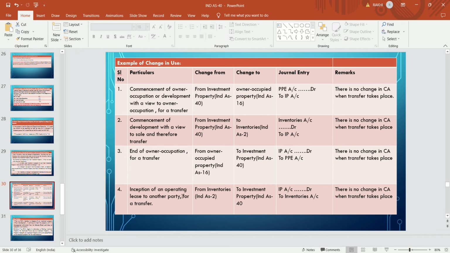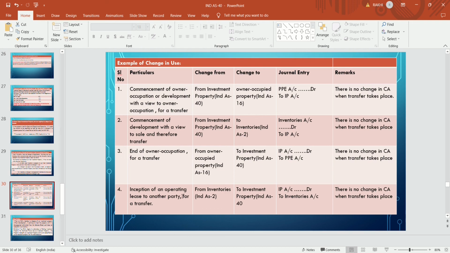Commencement of development with a view to sell, and therefore transfer. If the investment property is there and that property becomes inventory, their purpose is to develop that property with a view to sell it, then from investment property it becomes inventory as per Ind AS 2.